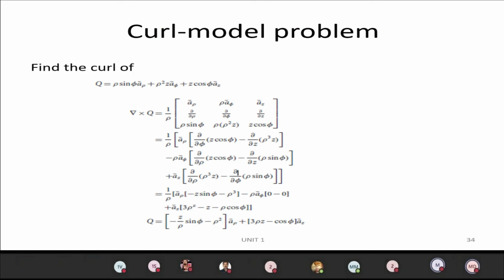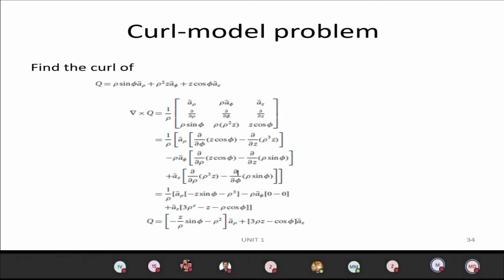Find the curl of Q equal to rho sin phi A rho plus rho square Z A phi plus Z cos phi A Z. So del cross Q is 1 by rho times the determinant of A rho, rho A phi, A Z; dou by dou rho, dou by dou phi, dou by dou Z. The Q rho coefficient, rho sin phi, we have to substitute. Then as per the formula we have rho. Then Q phi coefficient is rho square Z. Then we substitute the QZ coefficient, that is Z cos phi.